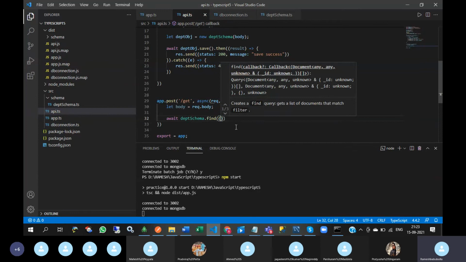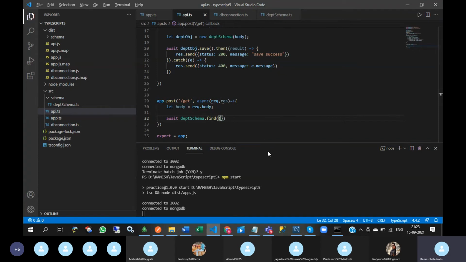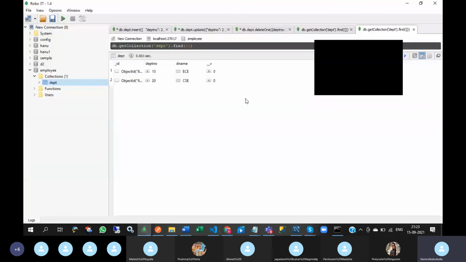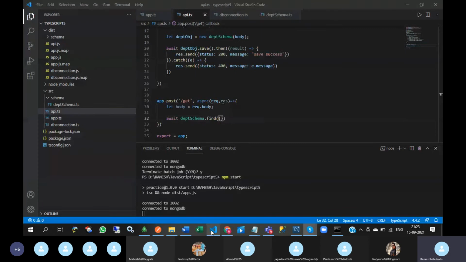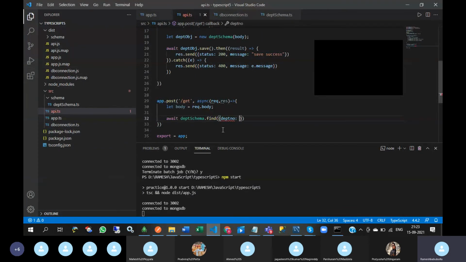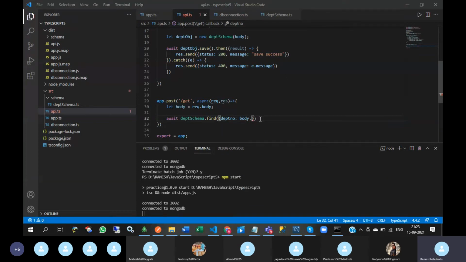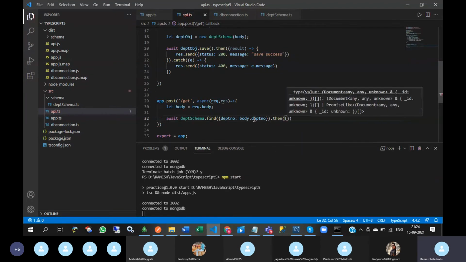Okay, find query, as it is in MongoDB, find. So I want to fetch the records based on department number. So I want to fetch the document with department number 10. So DEPT number, so that 10 is coming as a parameter. So DEPT number and then block, here result.